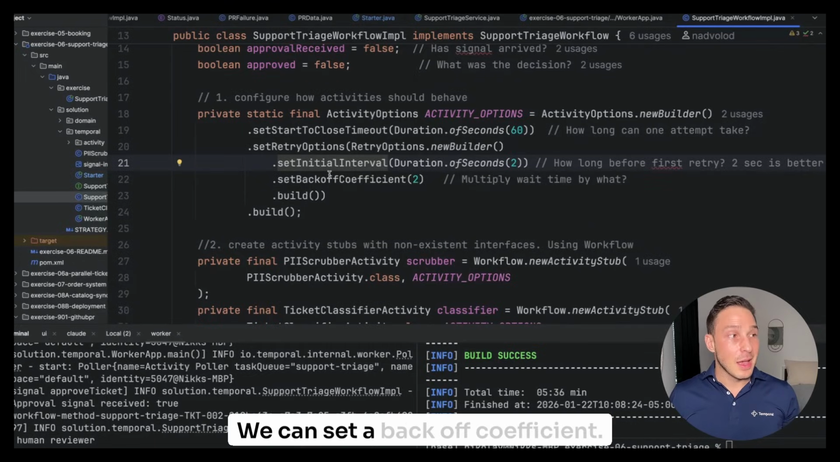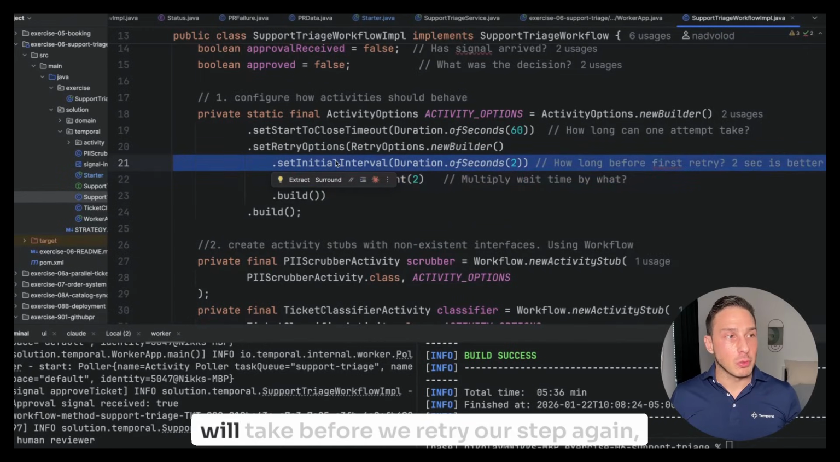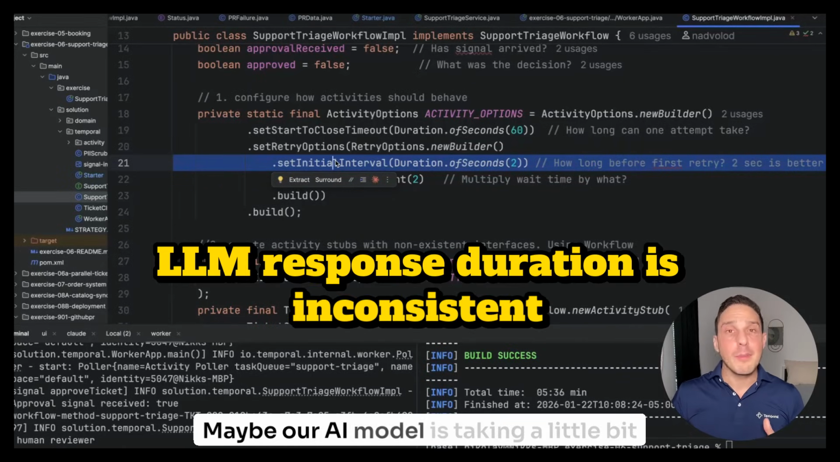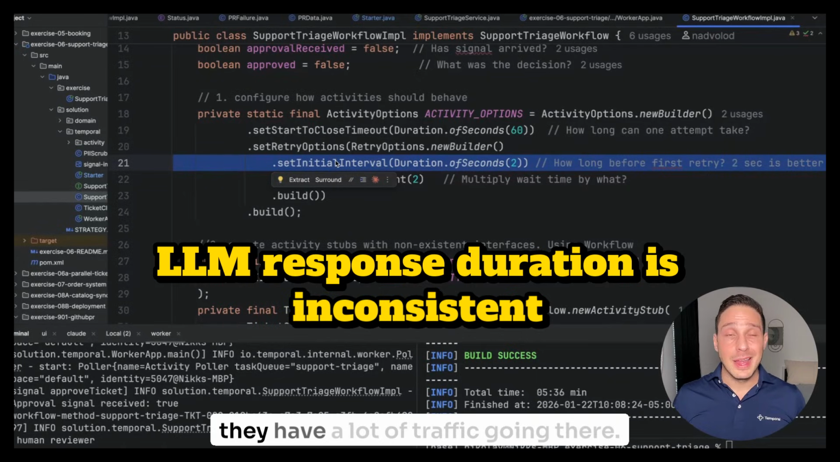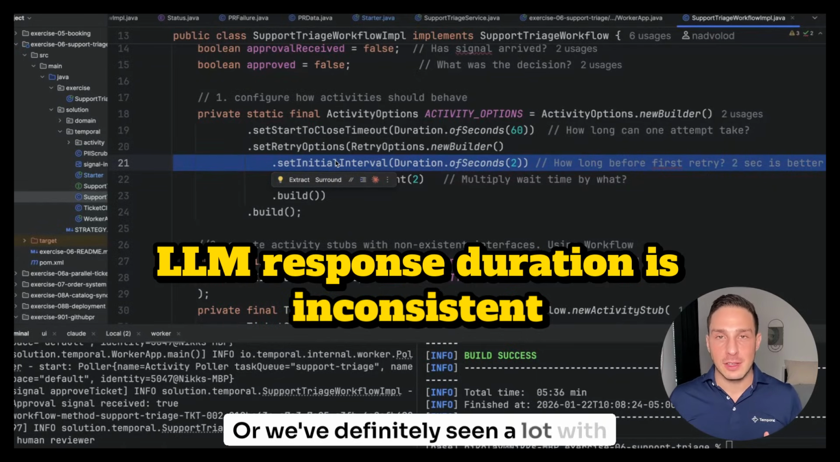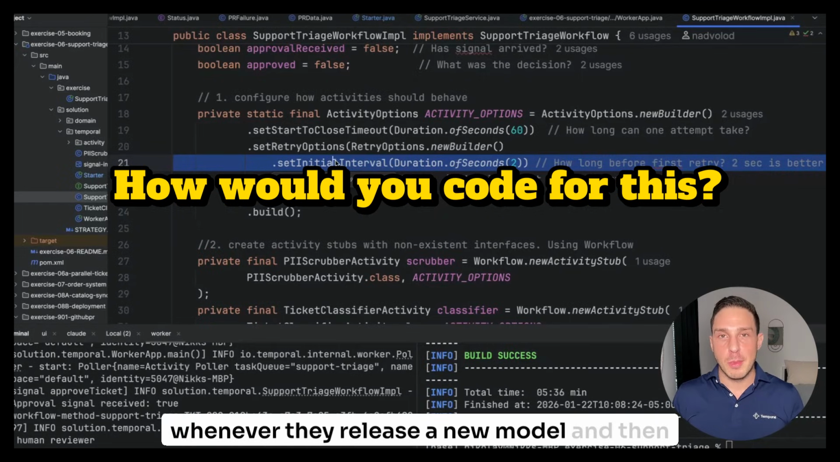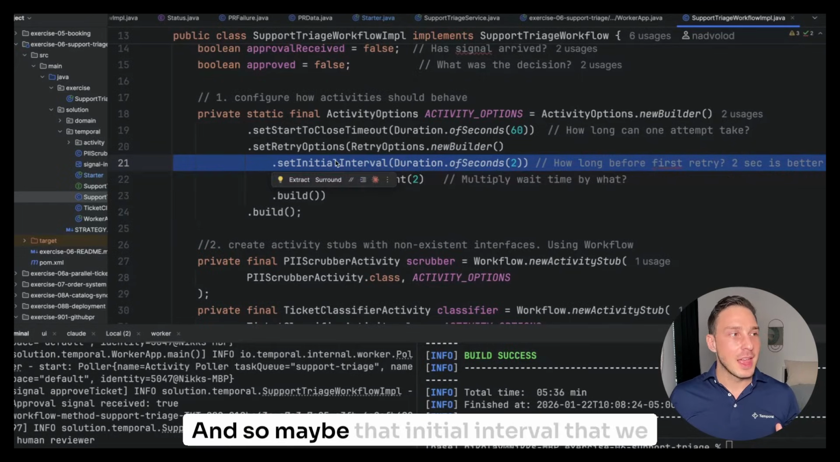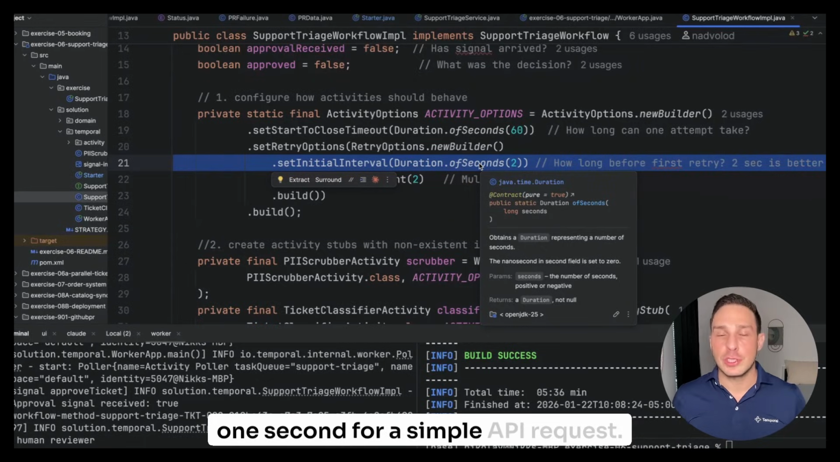We can set a back-off coefficient. We can set an initial interval of how long it will take before we retry our step again. Maybe our AI model is taking a little bit longer because OpenAI just released a new model and they have a lot of traffic going there, or we've definitely seen a lot with Anthropic. Anthropic will get overloaded whenever they release a new model, and then service will slow down. And so maybe that initial interval that we want to wait for before we try an activity might need to be 10 seconds for our AI versus 1 second for a simple API request.